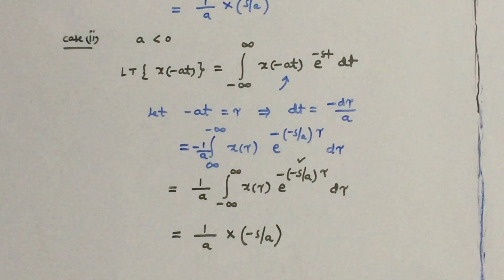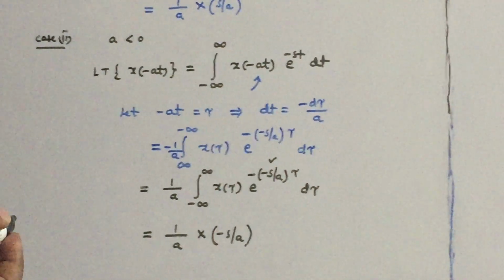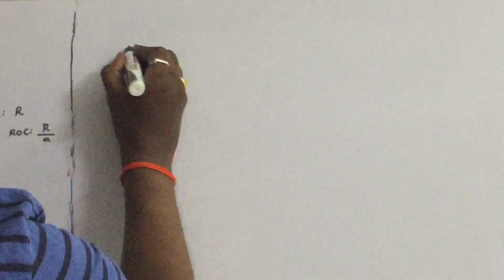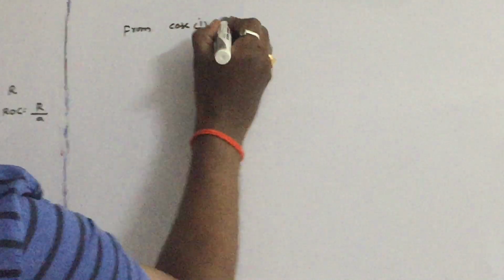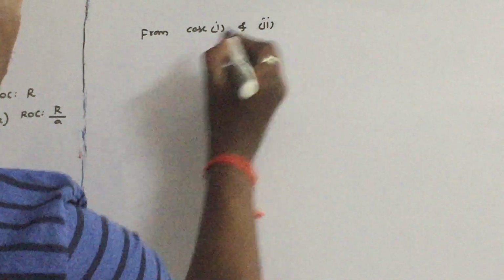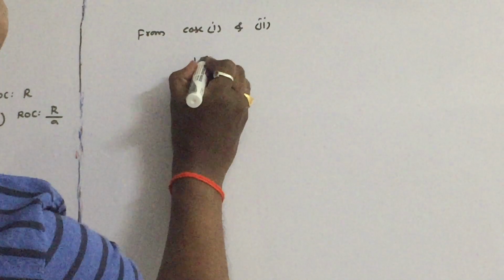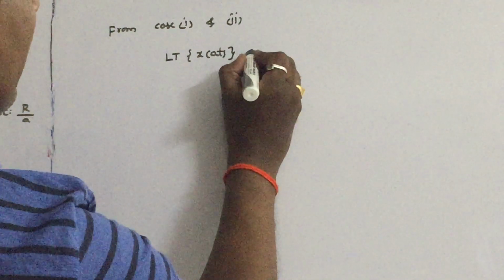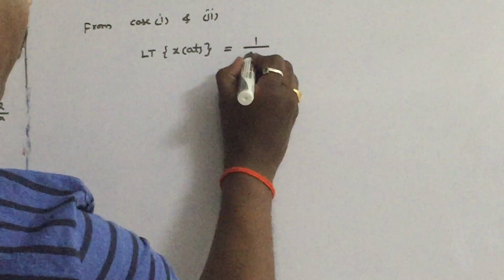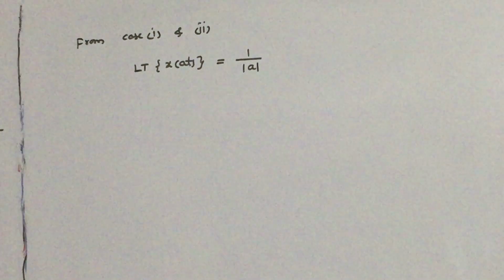So from case 1 and case 2, we can conclude that the Laplace transform of x of at is given as 1 by the magnitude of a.